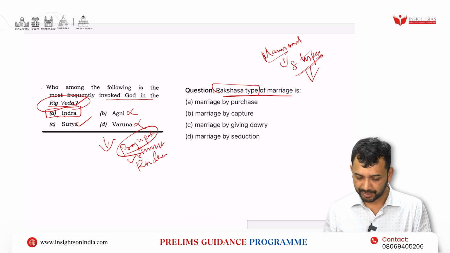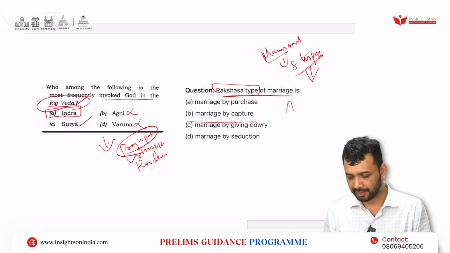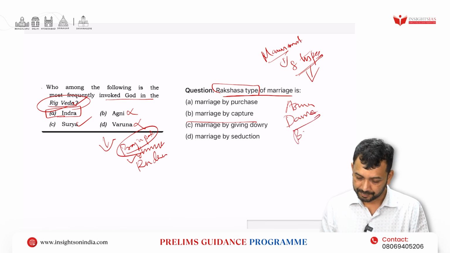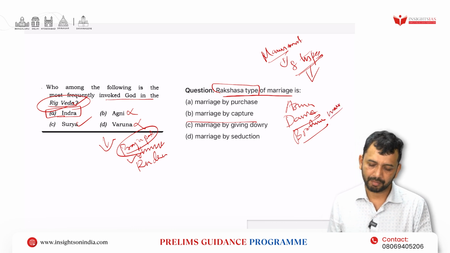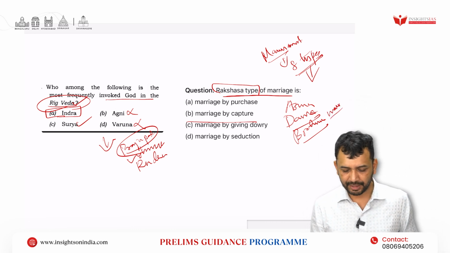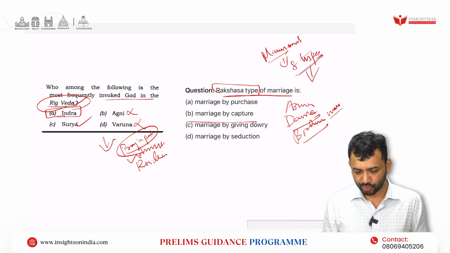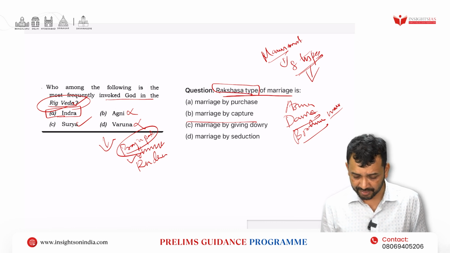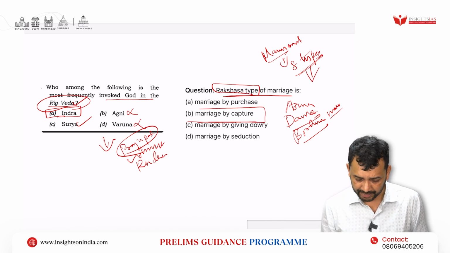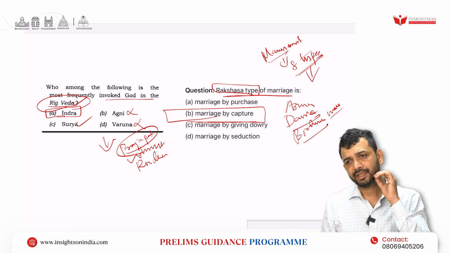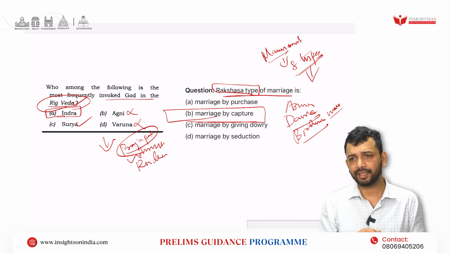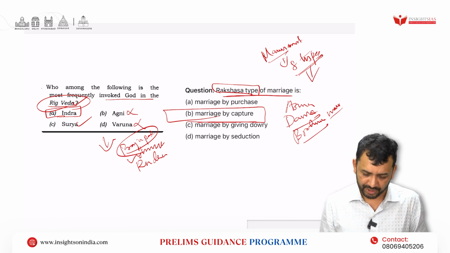Others are Asura type, Daiva, Brahma marriage. So there are different types of marriages. The Rakshasa is where the groom will abduct or capture, and then he will marry the bride. So that is your next question.